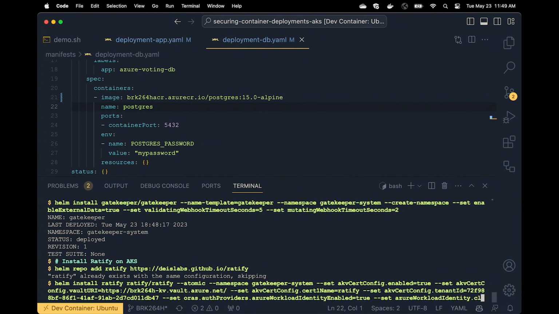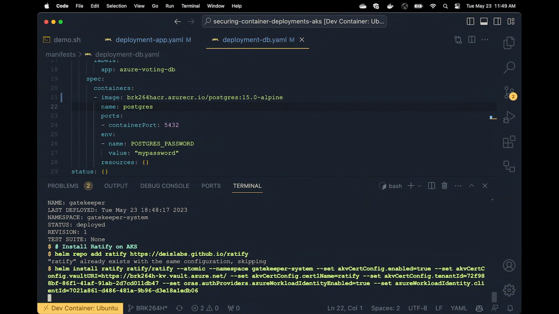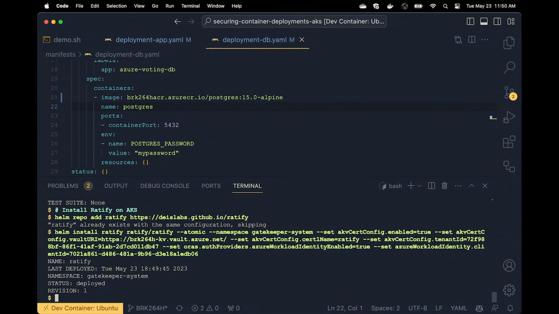And I'm setting this up in a particular way. So this particular configuration, Ratify needs to know the certificate that's going to be used that's in Azure Key Vault to validate the signatures. And it needs to be specific. Notation requires that the signature only have the ability to digitally sign. And so there are some limitations or prerequisites to the certificate that you use. I'm also setting up Ratify to use a workload identity, an Azure workload identity. And so Ratify is using that identity to authenticate to Key Vault to get the certificate. And so now I have Ratify deployed to the cluster.